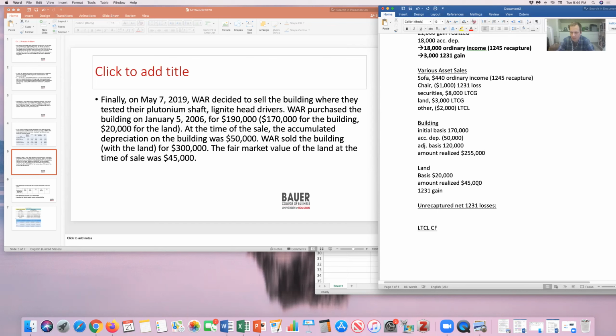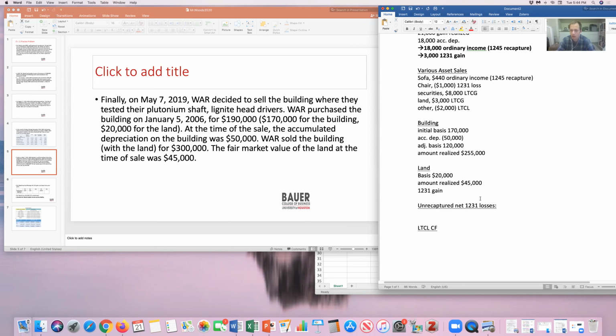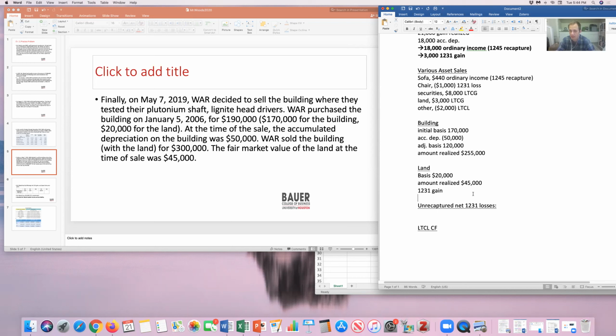All right, so since there's no depreciation, these were depreciable assets or land used in the business for more than a year. So they're 1231 assets. Land is a pure 1231 asset because there's no depreciation. So all of this gain of $25,000, amount realized minus basis, is going to be 1231 gain.